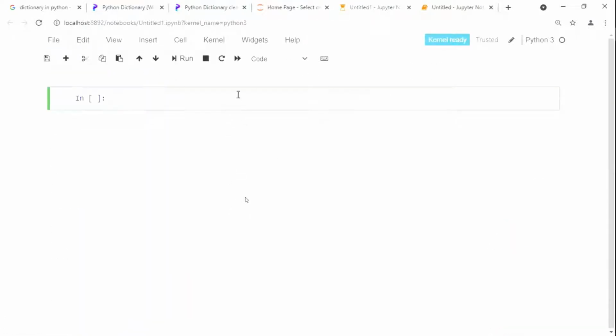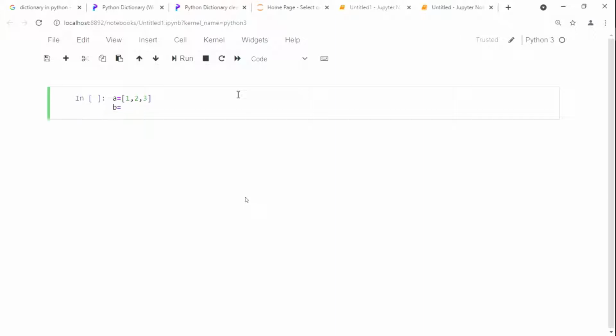Just wait one second. See here, previously we wrote A is equal to 1, 2, 3 for a list. Now B is equal to, if it is a tuple, what shape do we use?